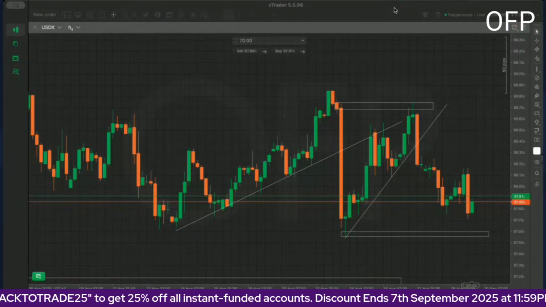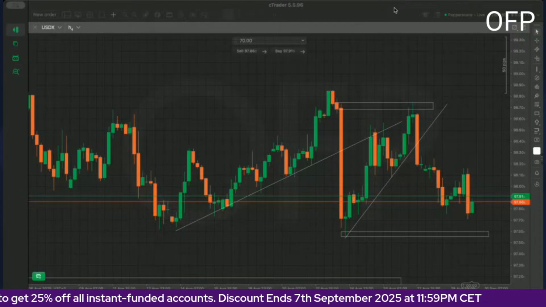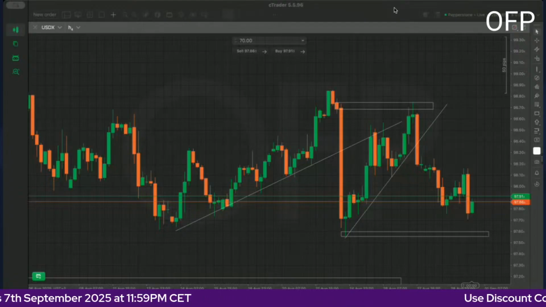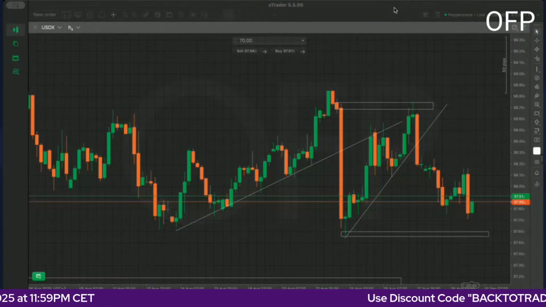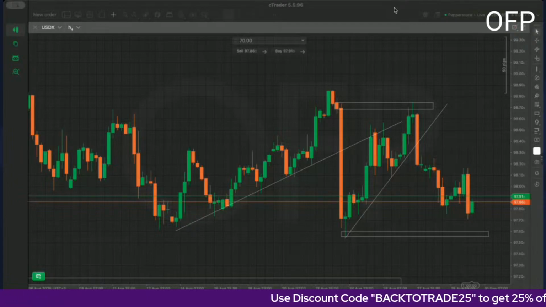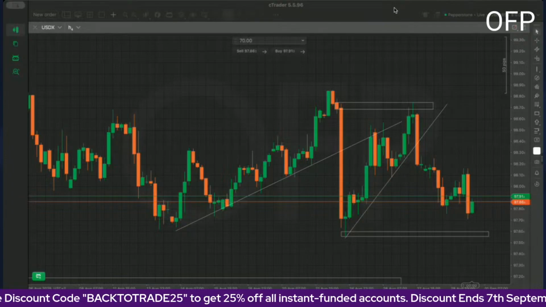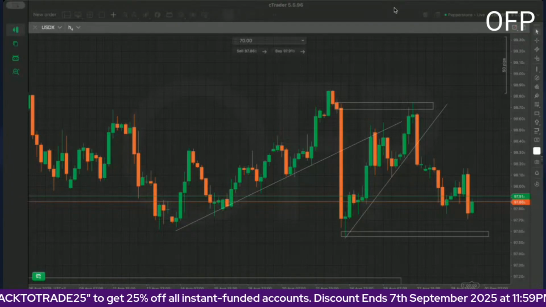So on Tuesday, we have ISM manufacturing PMI, which is the most important. Then on Wednesday, we have Aussie GDP, and we also have Governor Bullock speaking in Australia on Wednesday, on the 3rd. And then we also have JOLTS job openings for the US dollar.